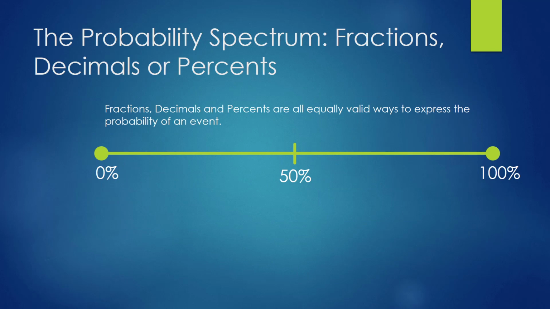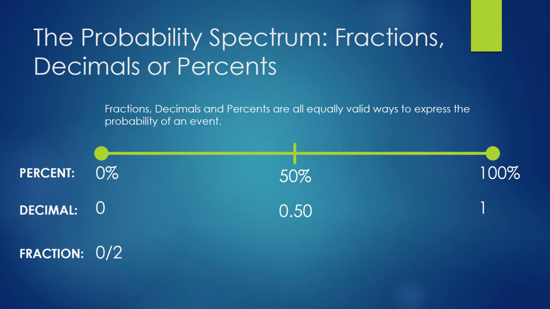Fractions, decimals, and percents are all equally valid ways to express the probability of an event. On the last slide, we used percents to represent our probabilities. We could also use decimals, so we would have 0, 0.50, and 1, and we could also have used fractions.